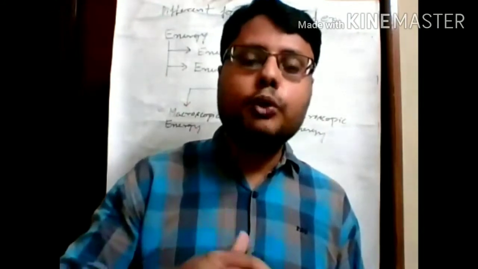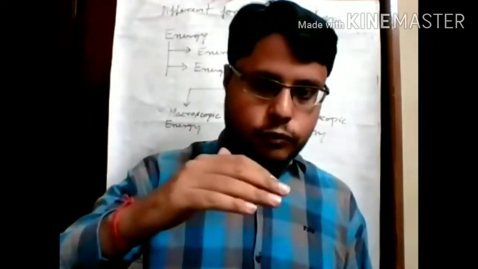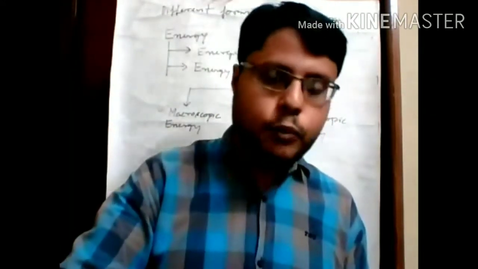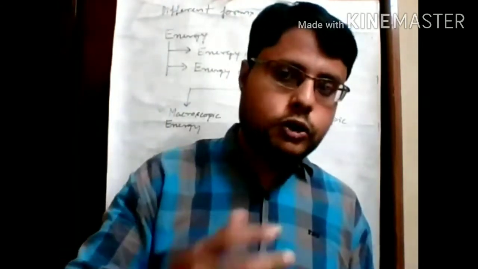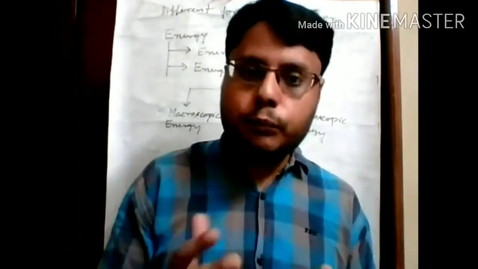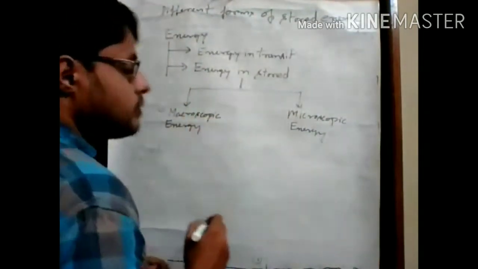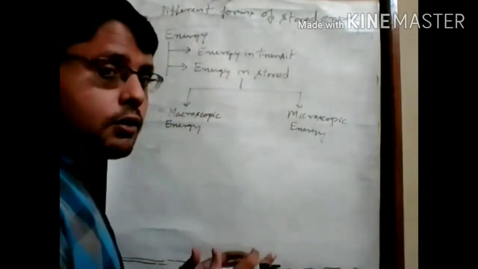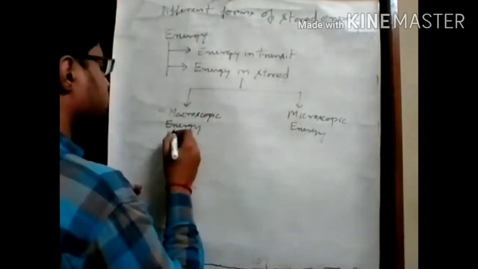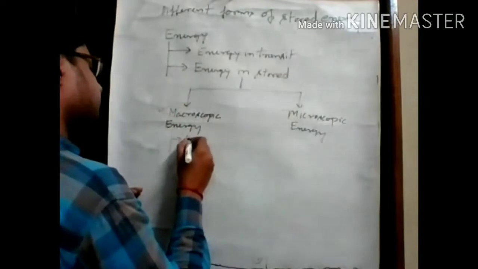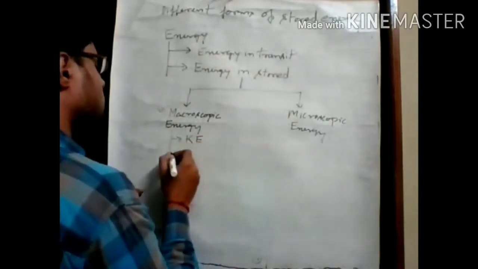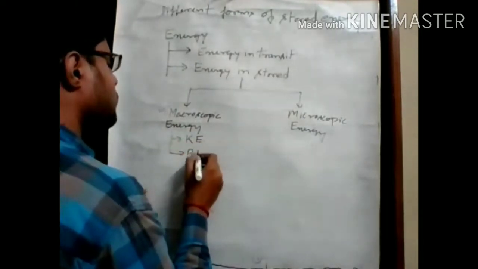And due to the position of the fluid particles from a datum point, the fluid also has some potential energy. So this type of energy is known as macroscopic energy, stored inside the fluid. This macroscopic energy may be kinetic energy or potential energy.